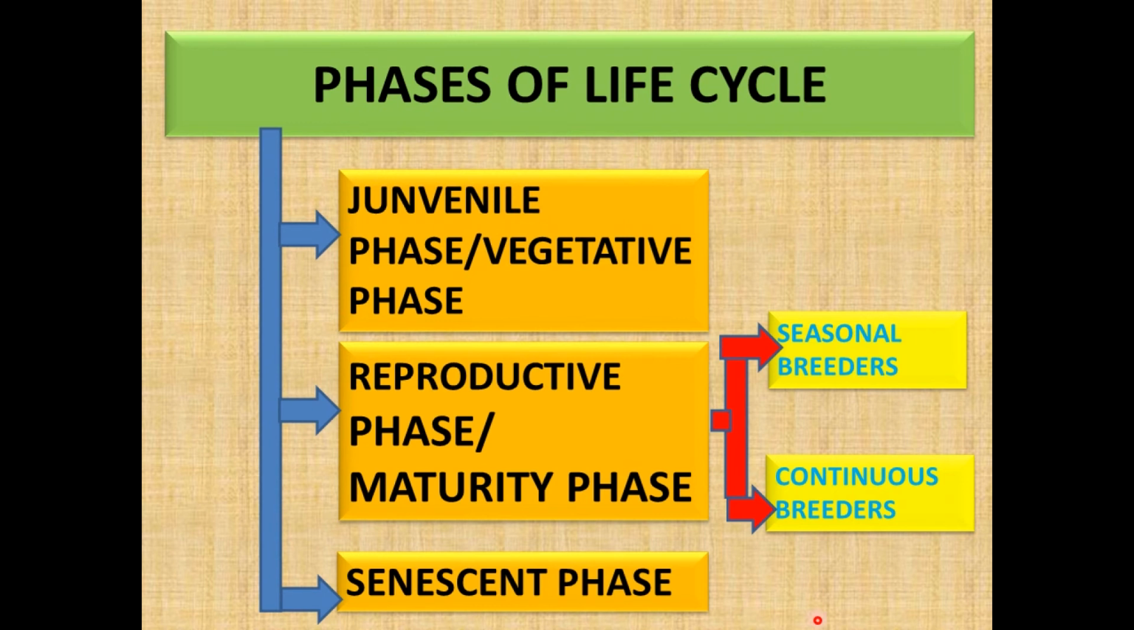The next one is the senescent phase. It begins from the end of the reproductive phase. It is the terminal, irreversible stage of aging.